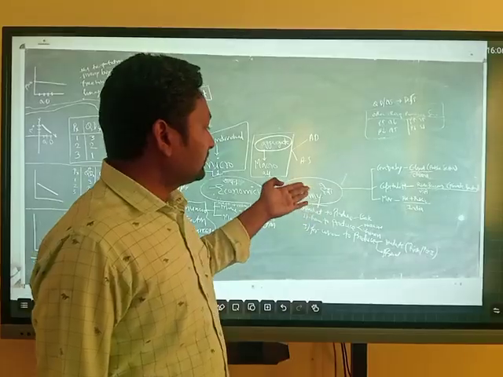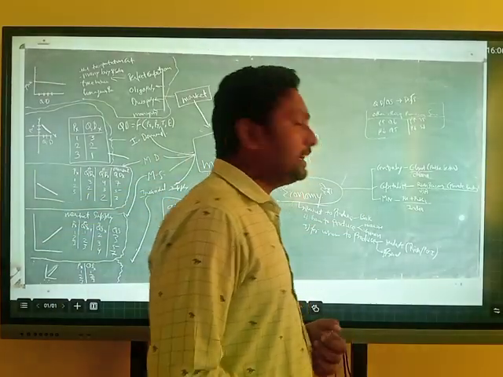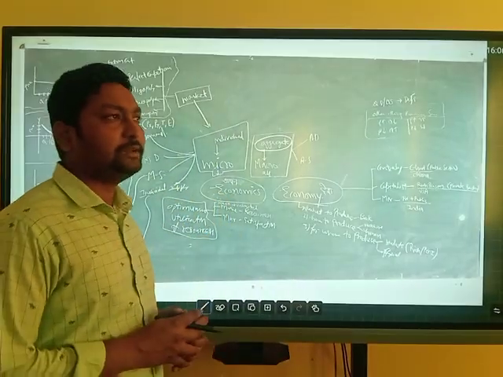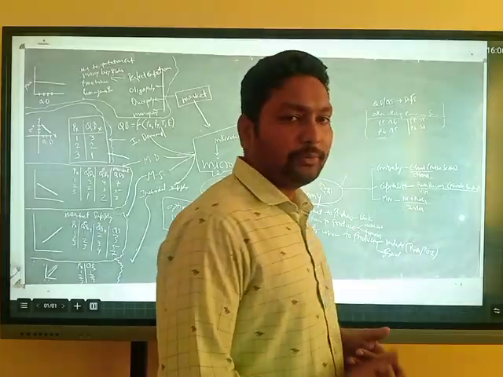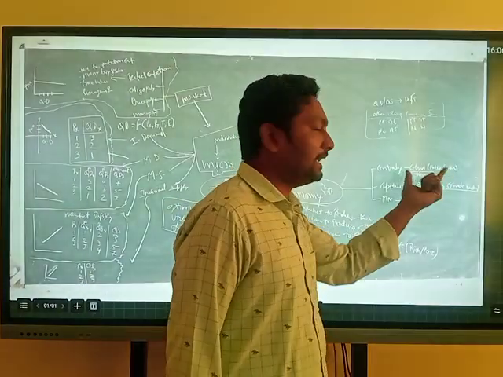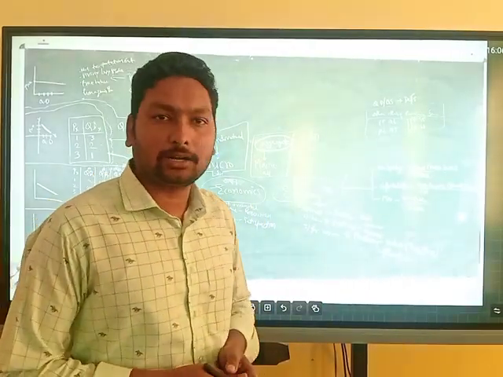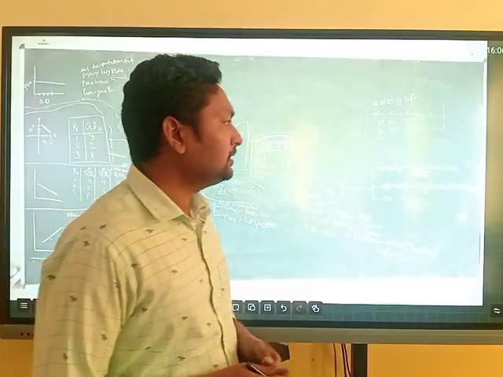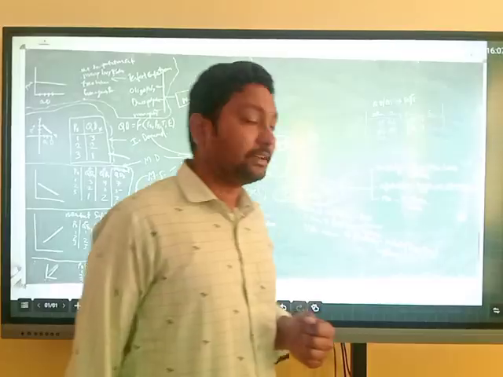The economy is mainly divided into three types. First is the centrally planned economy, which means an economy controlled by the central government. Mainly the maximum resources are controlled and operated by the central government. The example of a centrally planned economy is China.